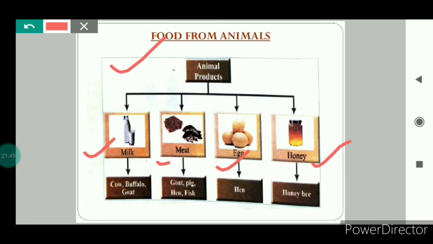The practice of breeding and raising livestock is known as animal husbandry, and animals are also very useful for us. They provide us various types of food items. So this was all about